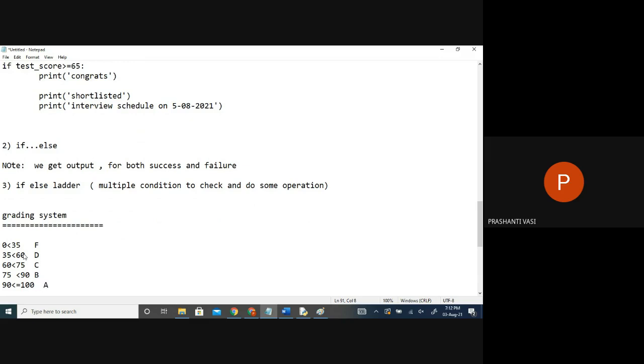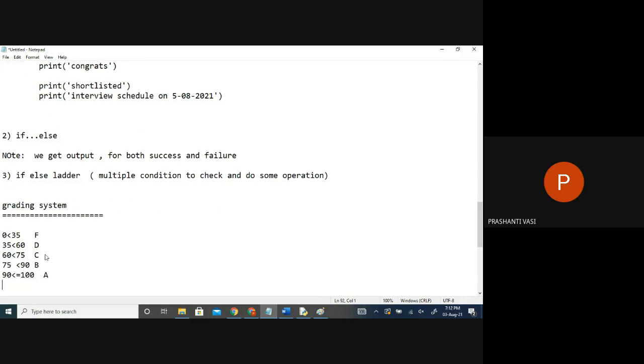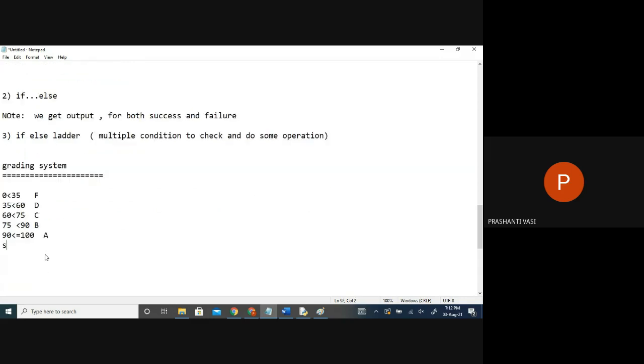If this is the system, can the person score these many variations of marks, or will he have only one score? The score can be one, something like this or like this, but it can't be so many variations. So marks will fall in one of the categories.